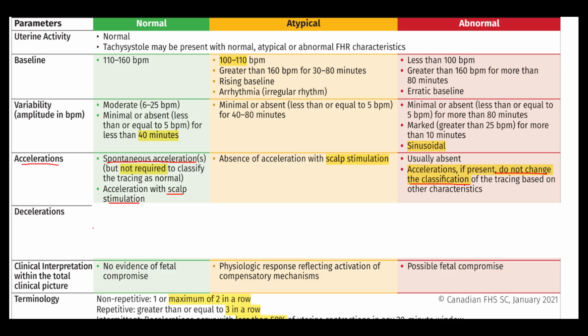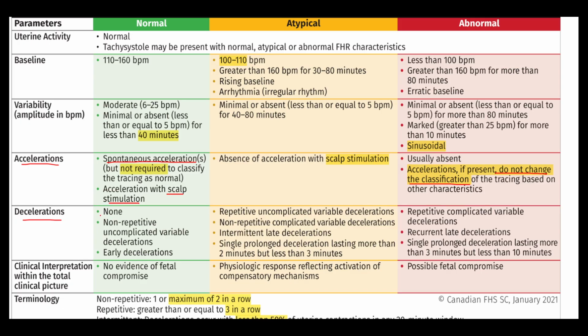Okay, decels are quite complicated. If you have no decels, that is normal. Non-repetitive, uncomplicated variable decelerations are normal, and early decelerations are also normal. Remember, early decels are due to head compression, which is a vagal response that is benign. Atypical would be repetitive uncomplicated or non-repetitive complicated, so complicated variable decels that just happen intermittently.